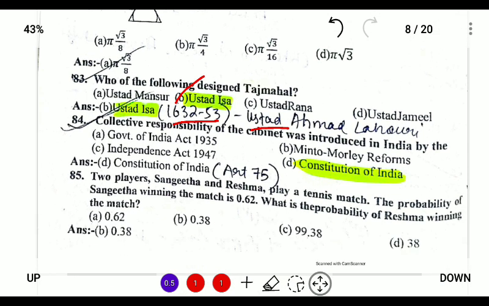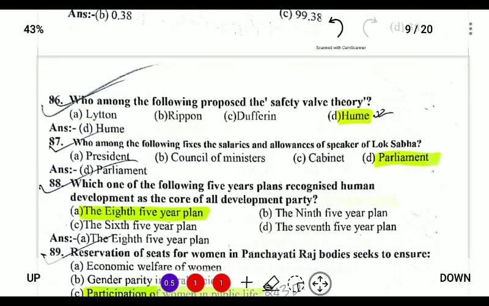Next, collective responsibility of the cabinet was introduced in India by the Constitution of India. So collective responsibility is provided under Article 75, and it is a concept of the British Parliament. Next, who among the following proposed the safety valve theory? A.O. Hume, Allan Octavian Hume proposed the safety valve theory. Next, who among the following fixes the salaries and allowances of the Speaker? So the Parliament fixes the salaries of the Speaker.